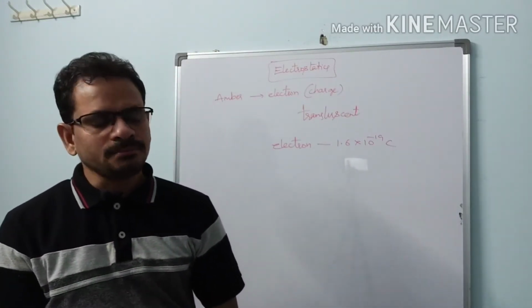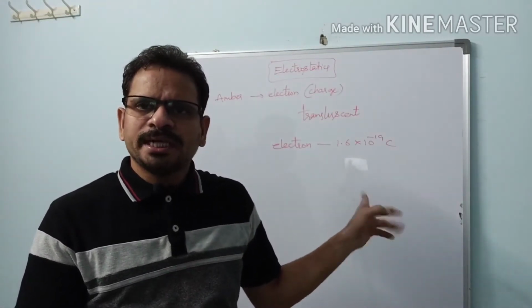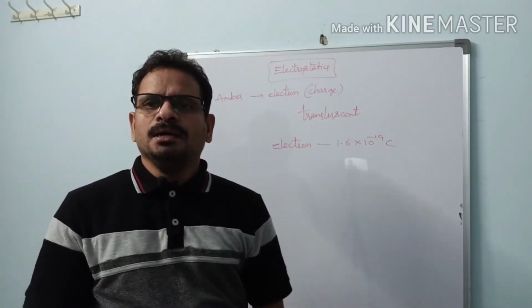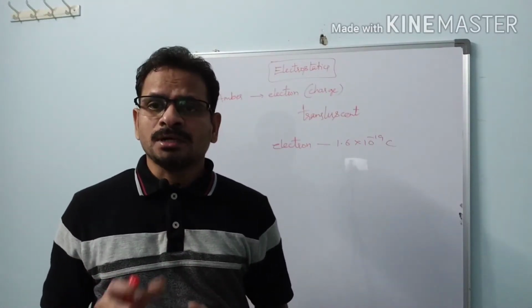Okay. Next, there are two charges, positive charge and negative charge, and the fundamental charge is the charge of an electron. And atoms are neutral because the total negative charge is equal to the total positive charge.